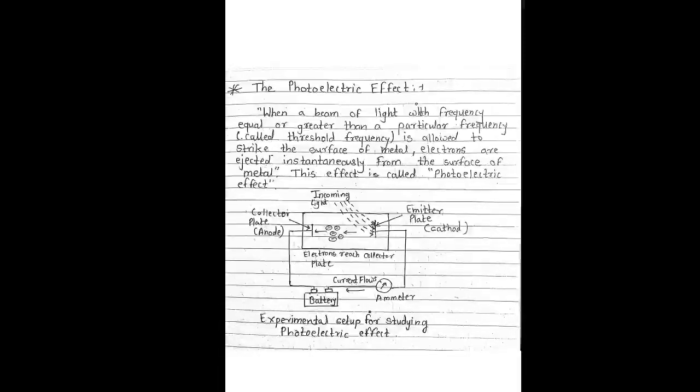Einstein reasoned that if the light was insufficient to supply the threshold energy, then no electrons would be emitted from the metal, no matter how intense the light is, because it would not have sufficient energy. Light with higher frequency has more energy by the Planck equation. The Planck equation is E equals h nu.